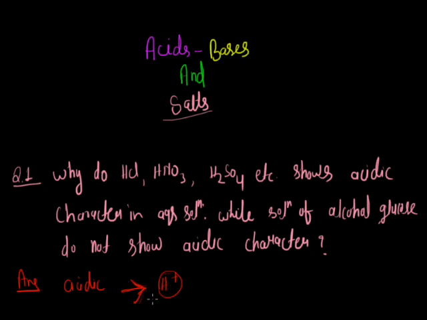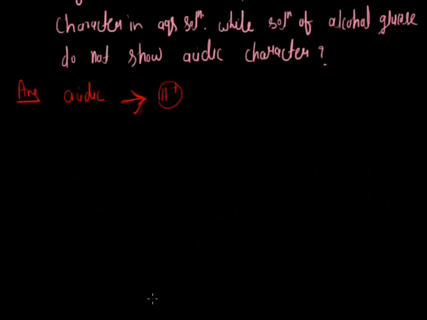These are called mineral acids. First we have HCl. When HCl is dissolved in water, it gives H plus ions and Cl negative ions, and due to this H plus ion it has acidic character.